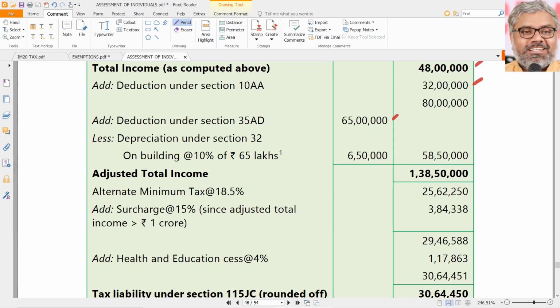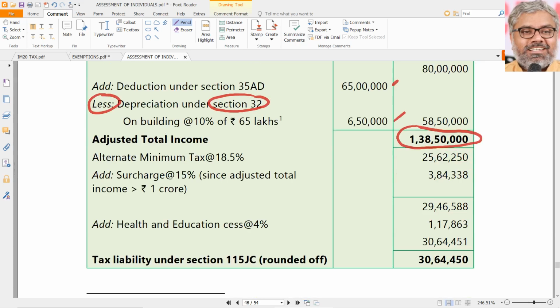But one point to be noted once again. Because 35AD is fully added back, he will be eligible for deduction under depreciation of section 32. That should be given. So that should be deducted. So add 65 lakhs, deduct 6,50,000, which is deduction of building depreciation of 10%. So that comes to adjusted total income of 1,38,50,000. Now AMT you have to calculate on that.